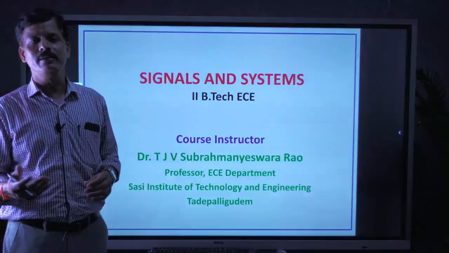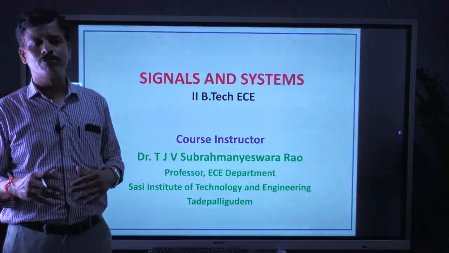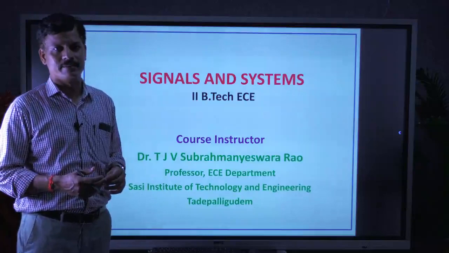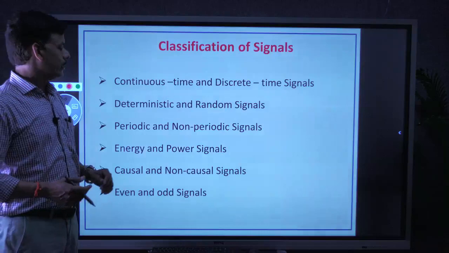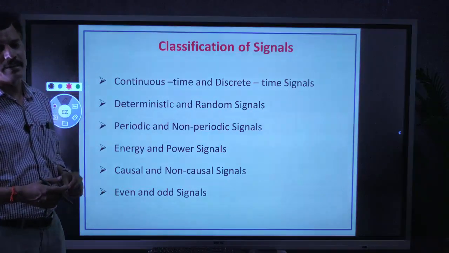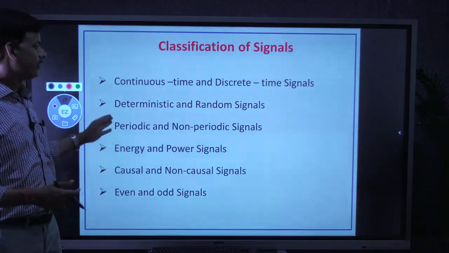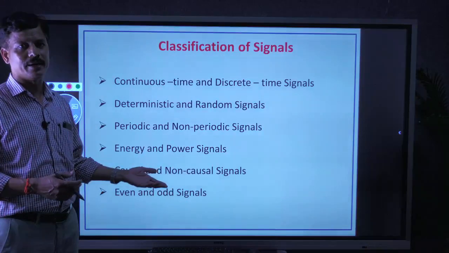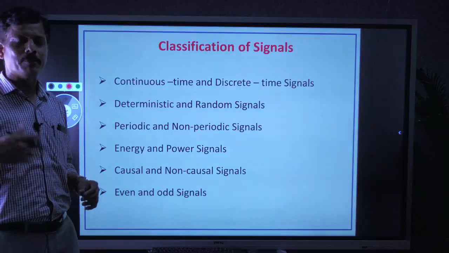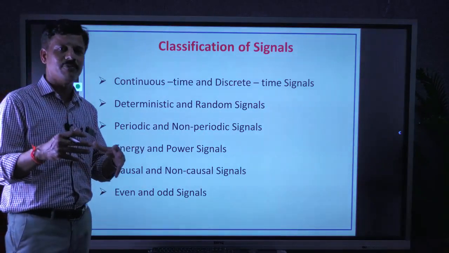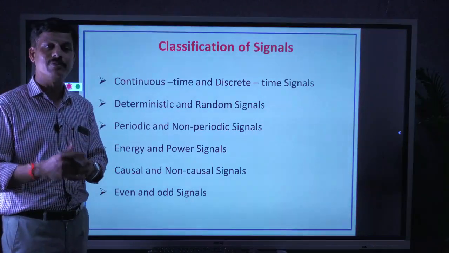In the last class we have seen basic or elementary signals. Now we are going to start classification of signals. There are 6 different categories of signals. The first and foremost one, continuous time and discrete time signals. Next, deterministic and random, periodic and non-periodic, energy and power, causal and non-causal, even and odd signals. We will see one by one in detail, because the foundation of classification of signals is very important to deal with different topics in signals and systems in further units.